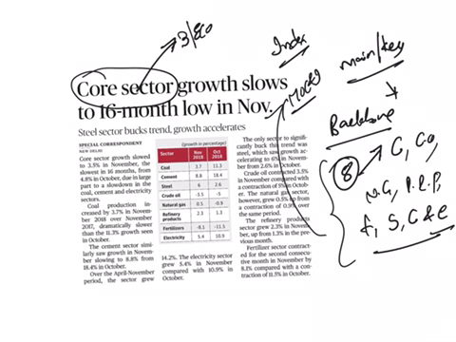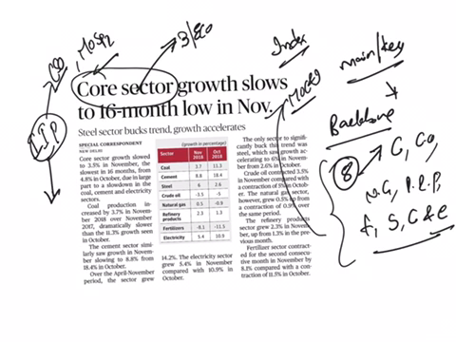Whereas there are some other industries also. We need to know the growth of various sectors, like electricity, mining, manufacturing, all this. Then how can we get the growth of those industries? We have an index known as the Index of Industrial Production, which will be released by the Central Statistics Office of the Ministry of Statistics and Programme Implementation. This index will be published monthly, that is 6 weeks after the reference month ends.